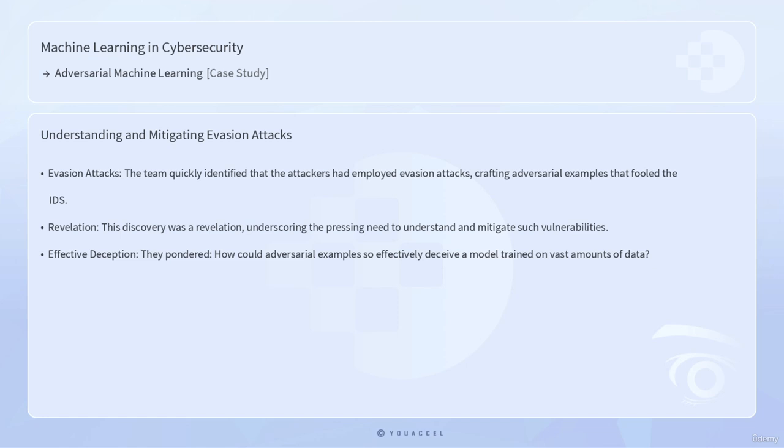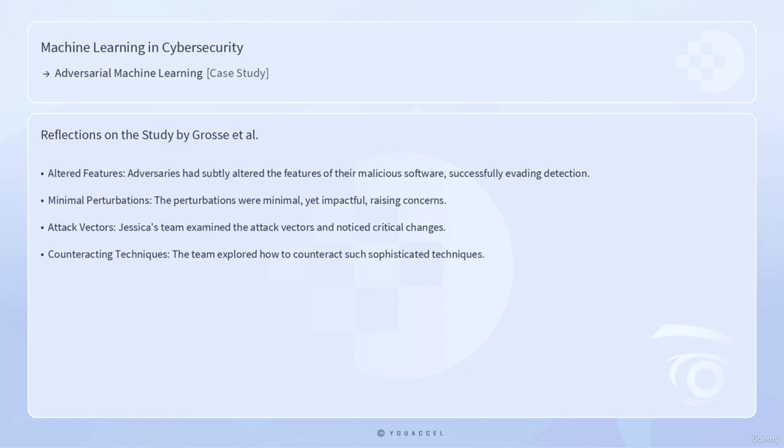They pondered, how could adversarial examples so effectively deceive a model trained on vast amounts of data? Reflecting on the study by Grosse et al., the team realized that adversaries had subtly altered the features of their malicious software, successfully evading detection. Jessica's team examined the attack vectors and noticed that the perturbations were minimal, yet impactful. This raised another critical question. What specific changes had the adversaries made to evade detection, and how could the team counteract such sophisticated techniques?